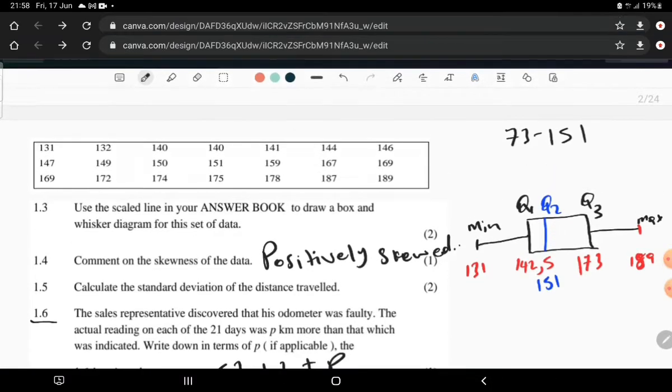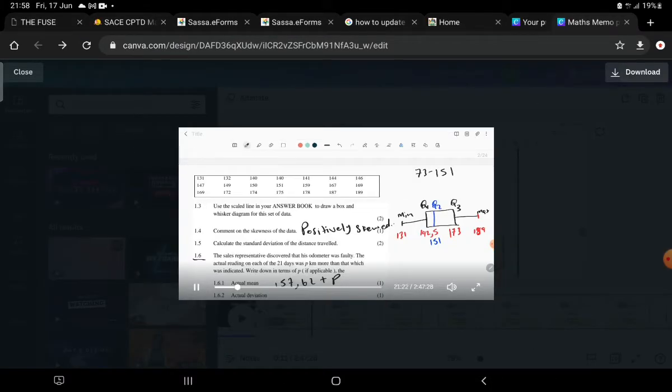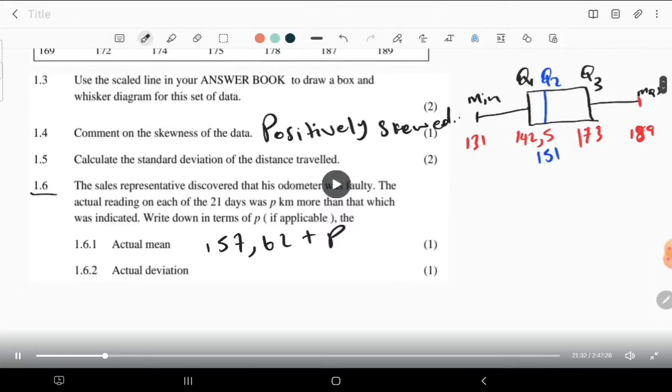Because all these constant values were supposed to have P, in whatever you have here, you therefore have plus P. That's how the mean is affected when you add P to all the terms.